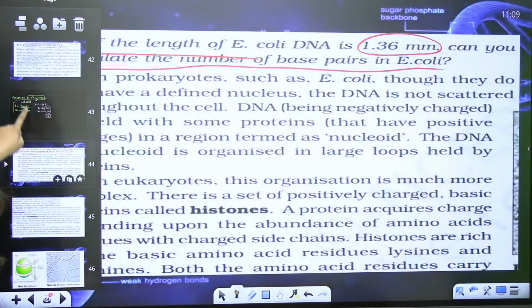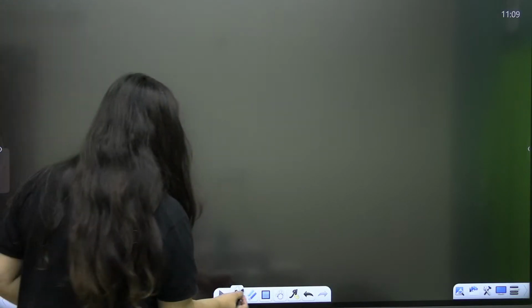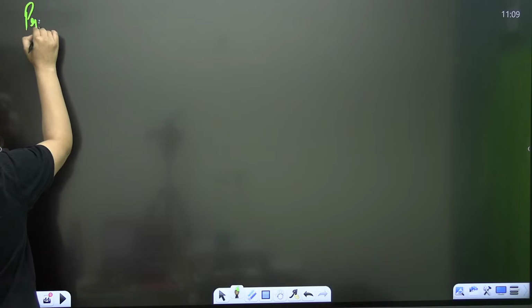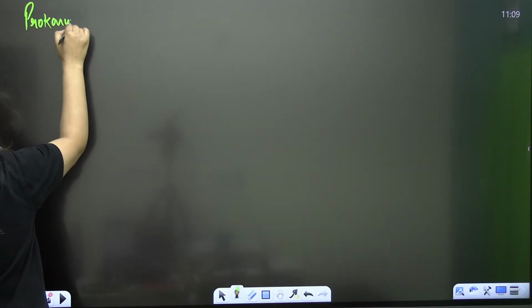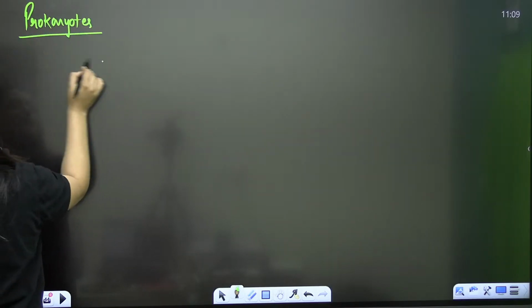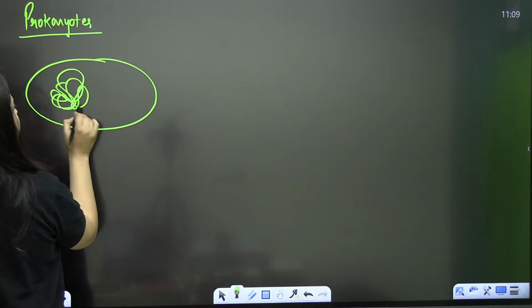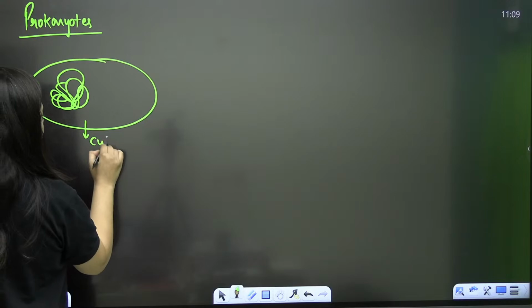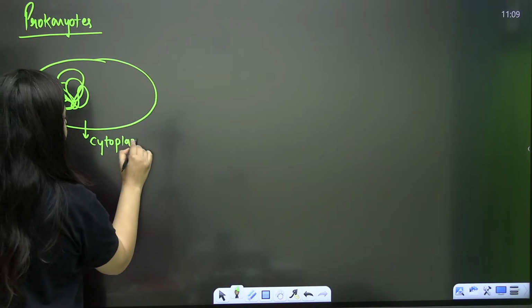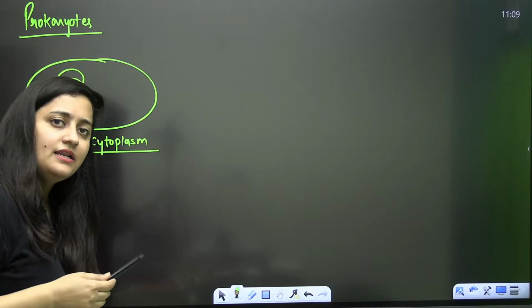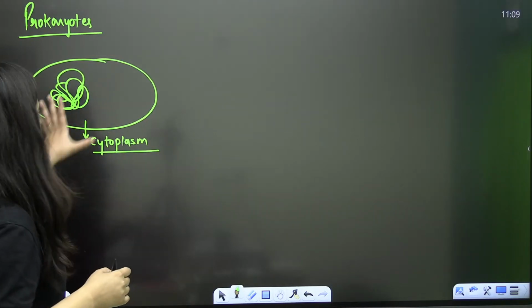Fine. Okay. So now let's talk about the packaging of the DNA. So first of all, let's talk about the prokaryotes. Now when we talk about the prokaryotic cell, we know that the genetic material, DNA, is circular. It is there in the cytoplasm. We know it very well.